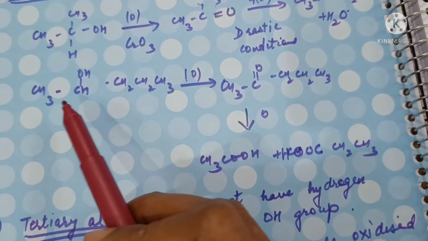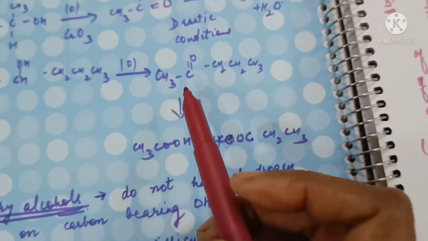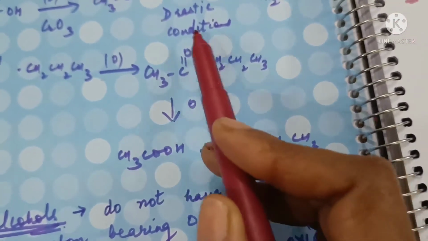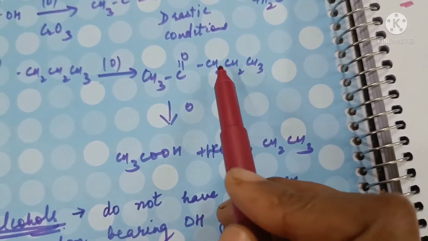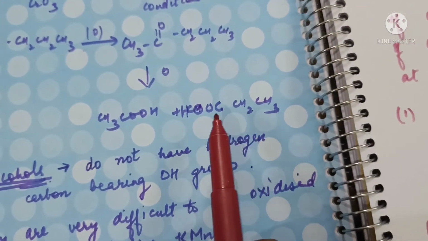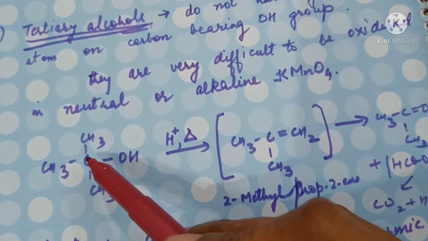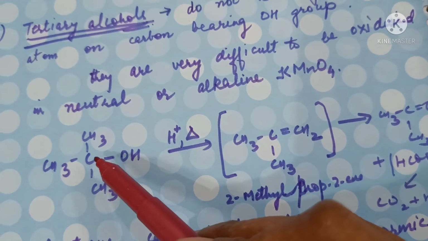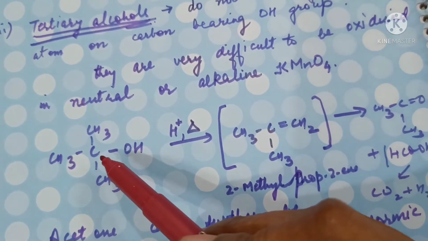Similarly, this is oxidized. First it forms ketone, CH3C=O, CH2CH2CH3. But on further oxidation, acids will be formed, CH3COOH and propanoic acid, CH3CH2COOH.